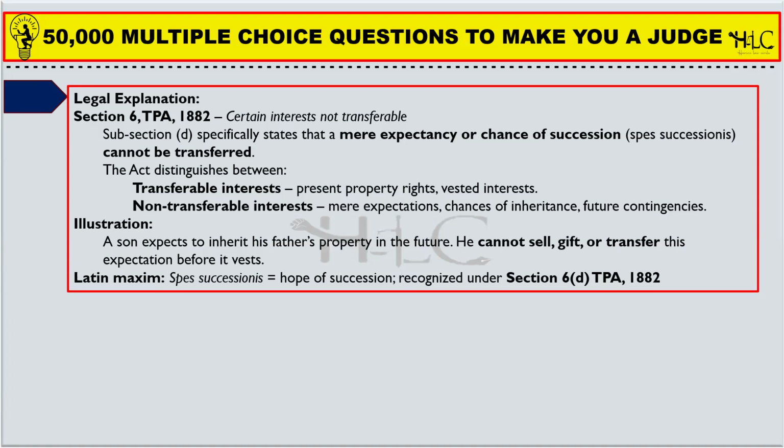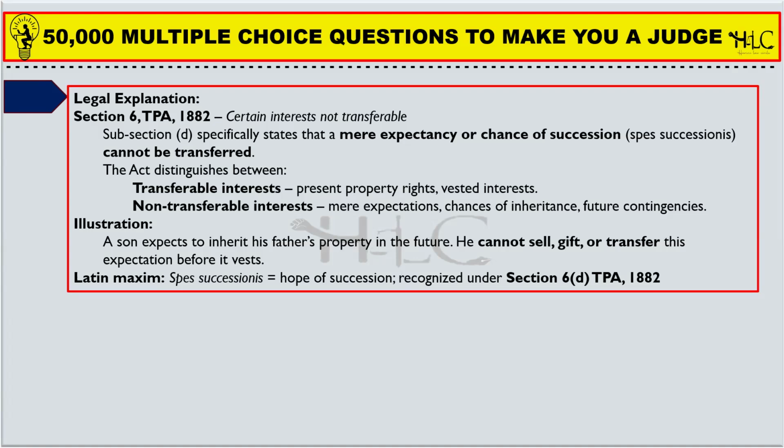So particularly the act under section 6 distinguishes between two things: transferable interests and non-transferable interests. Transferable interests are those which are regarding the present property rights which an individual has, and the vested interest which the particular person who claims a right to the property, the claimant, has on the said property, the vested interest or the present property right.